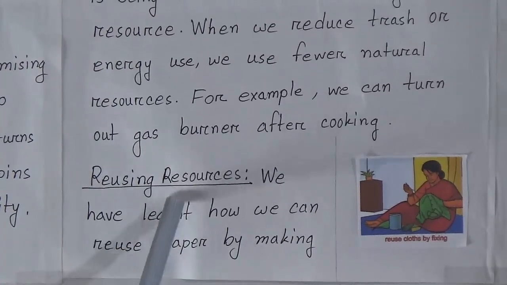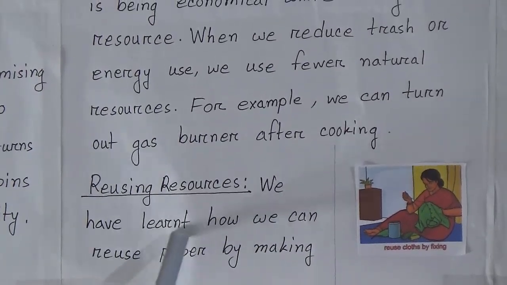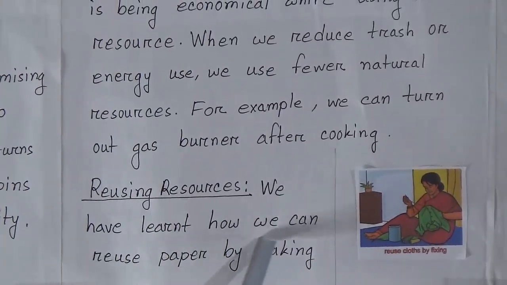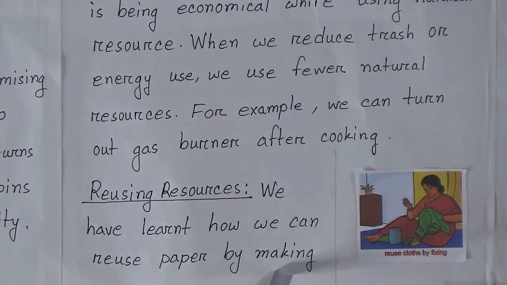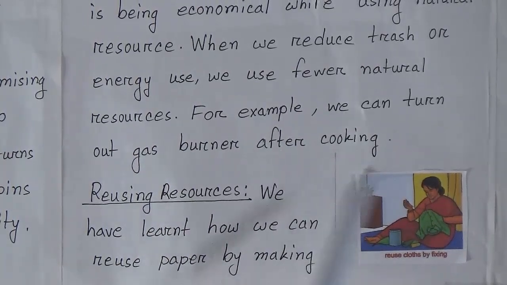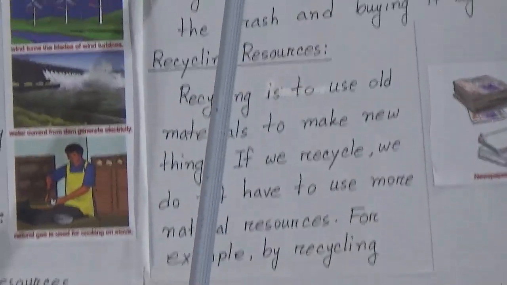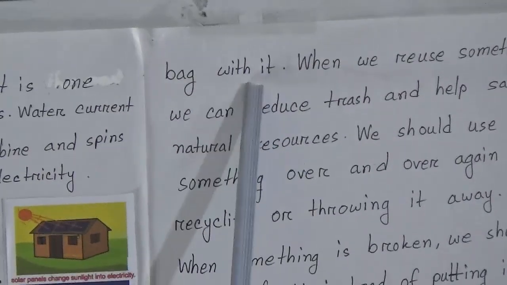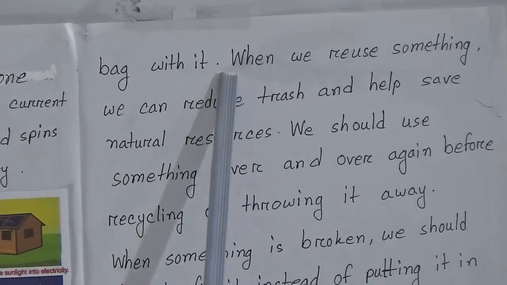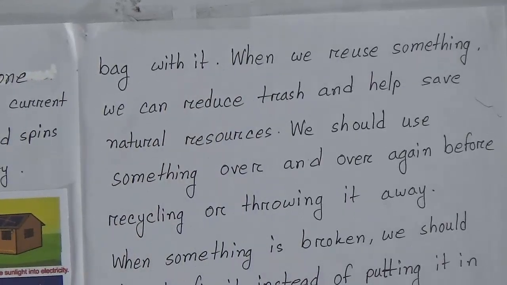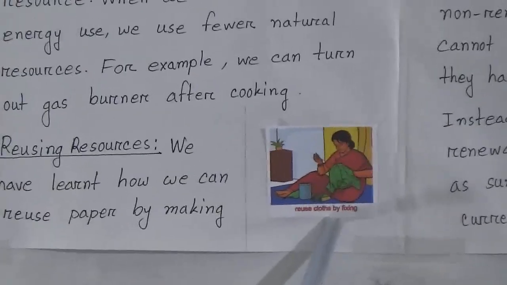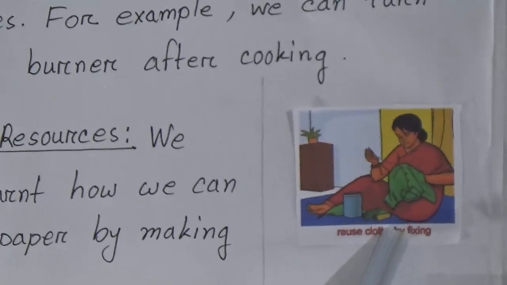Now, reusing resources. We have learned how we can reuse paper by making a bag with it from our textbook. And we can see this picture. We can reuse our clothes by fixing them again.